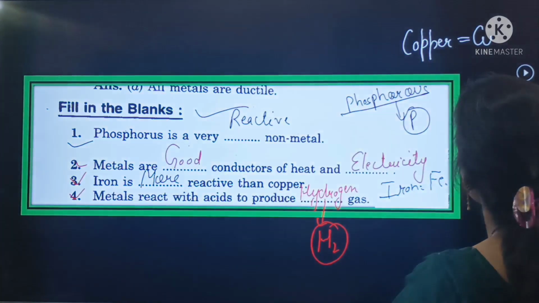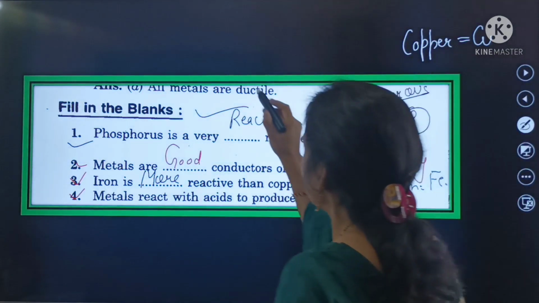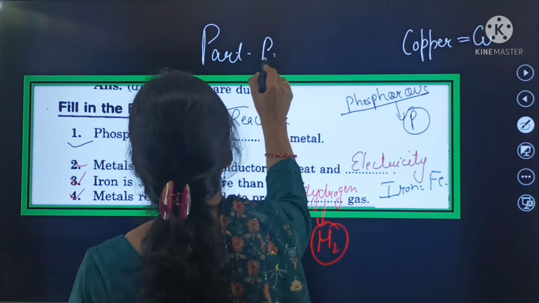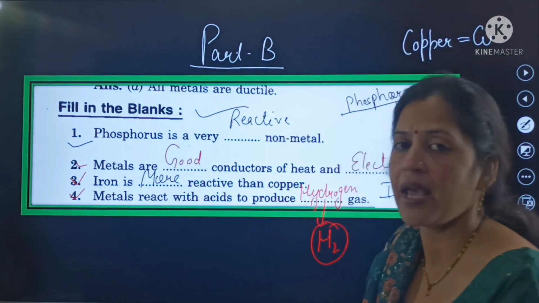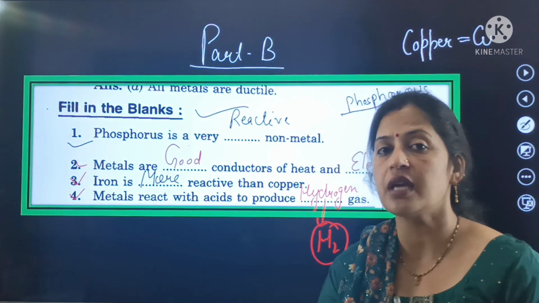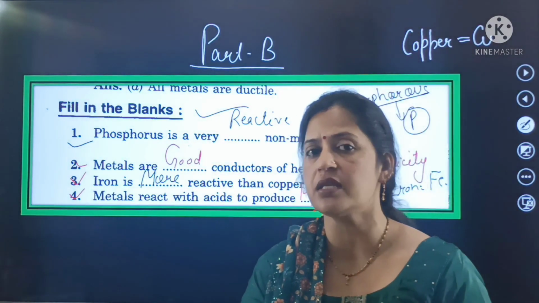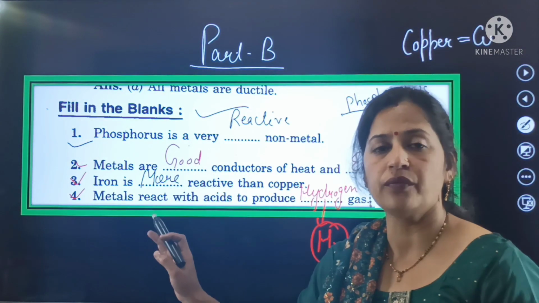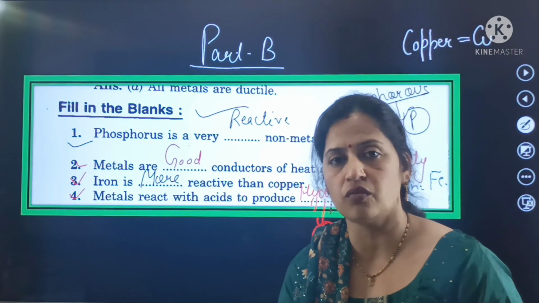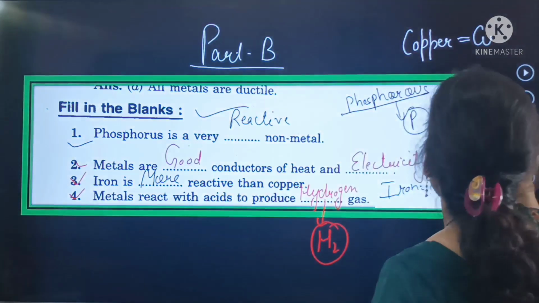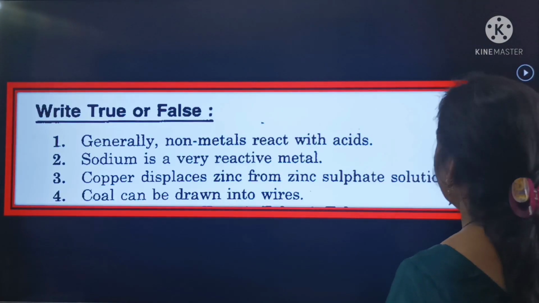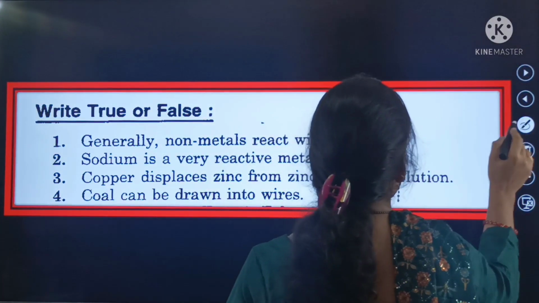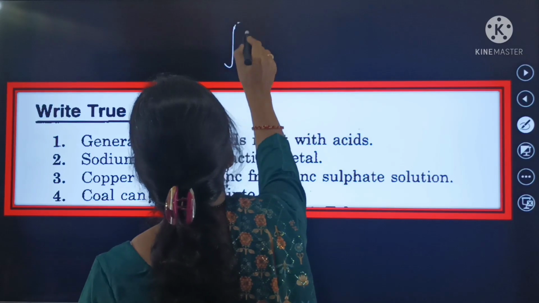So here beta, it is our part B, and your part B is related with your fill in the blanks, and part A is related with MCQ questions or objective based questions. Here we complete part B, and there are a total of 4 fill in the blanks related with your part B. Now shift to the next part, that is your part C.